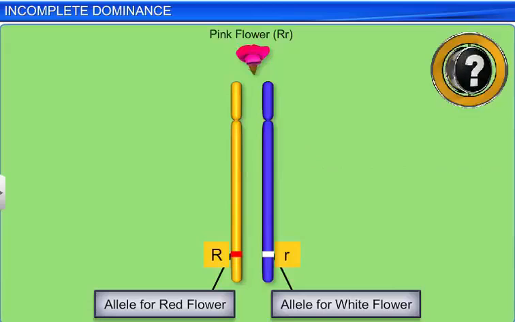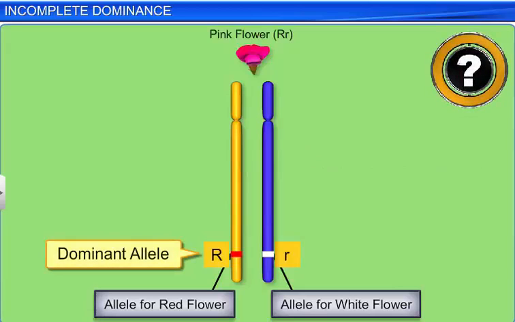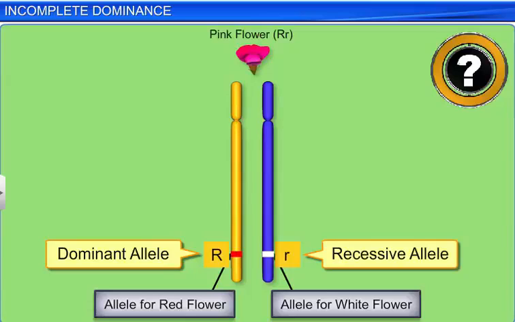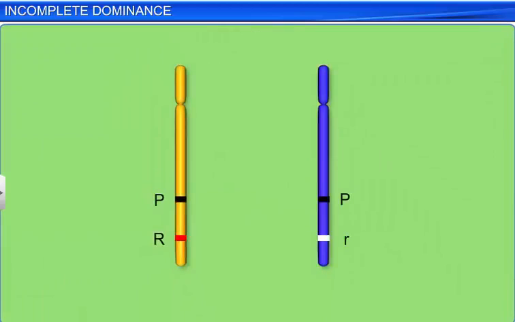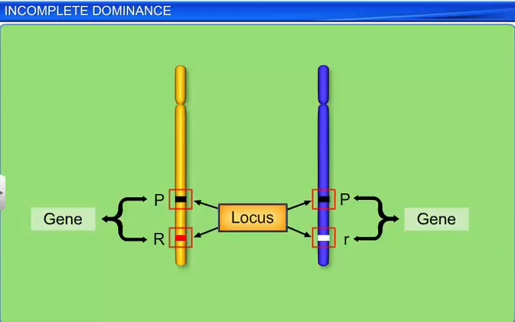But why is it that some alleles are dominant while others are recessive? Let's understand this by studying the functioning of a gene in greater detail. As you know, a gene is the unit of heredity that occupies a fixed position on a chromosome called the locus.